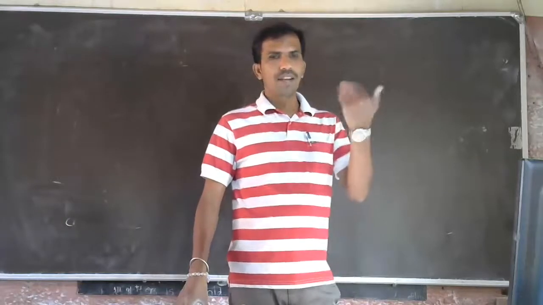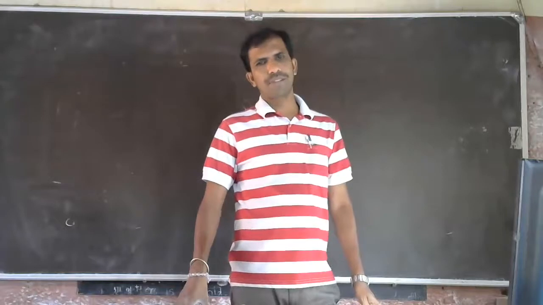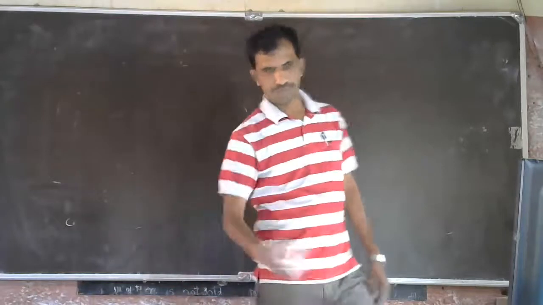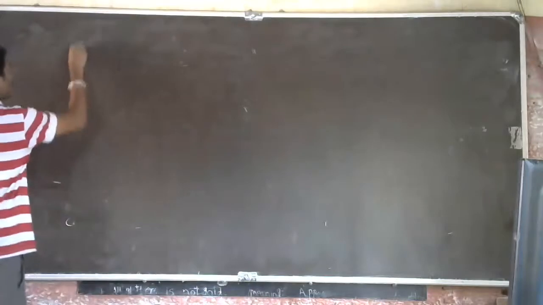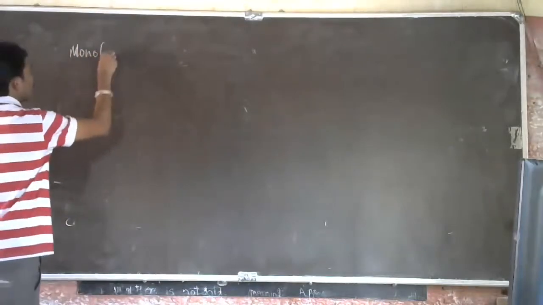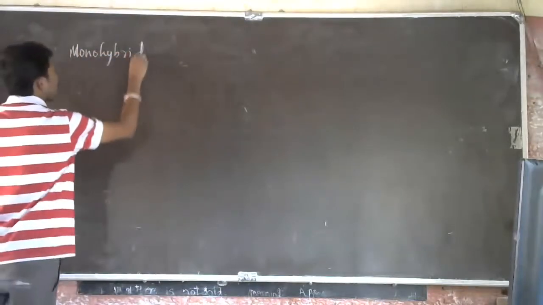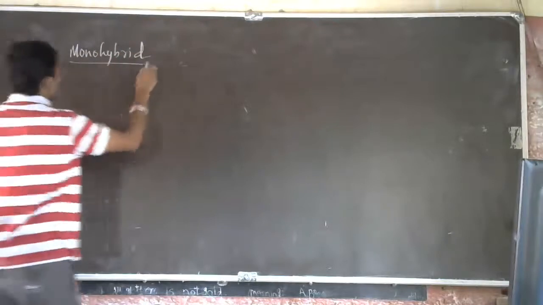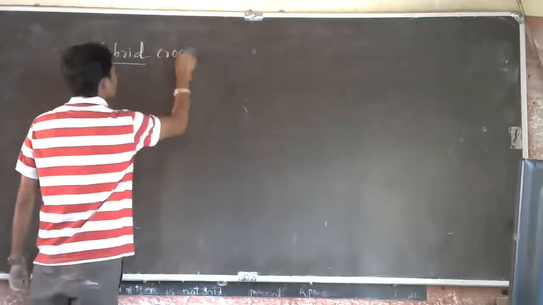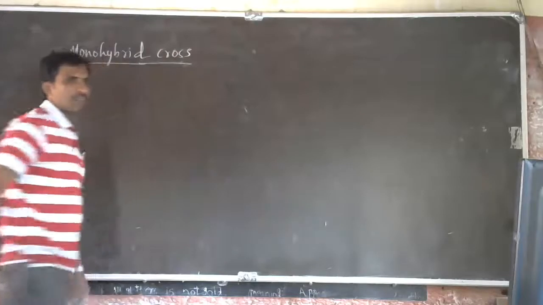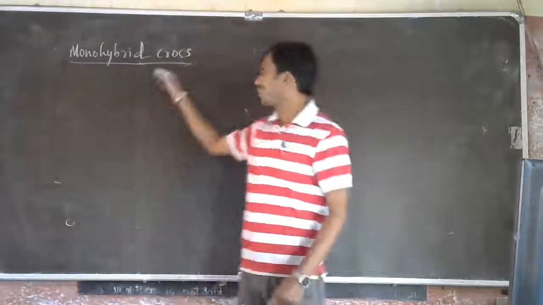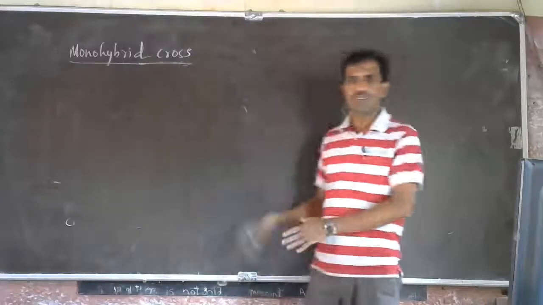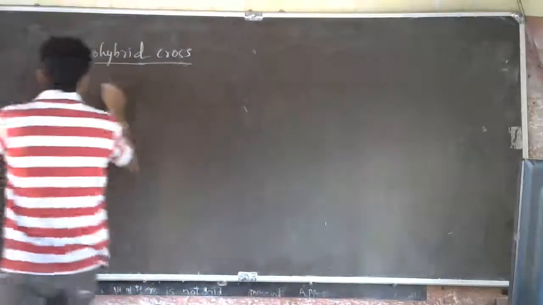Then he crossed those pea plants. Say monohybrid cross. Again we are going to repeat tomorrow as you are coming to the school itself. So I thought of explaining when you are here in the class itself, but I will also brief you about this. So don't just say monohybrid cross.